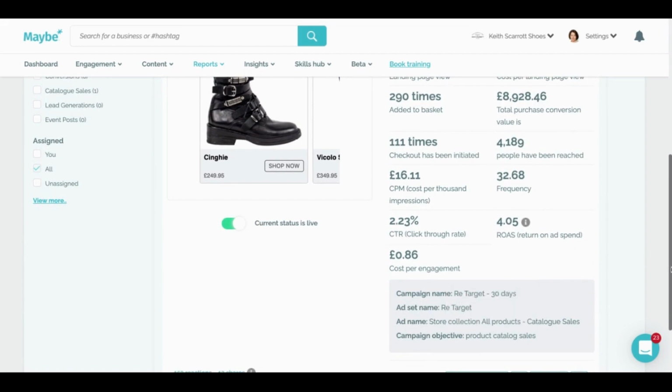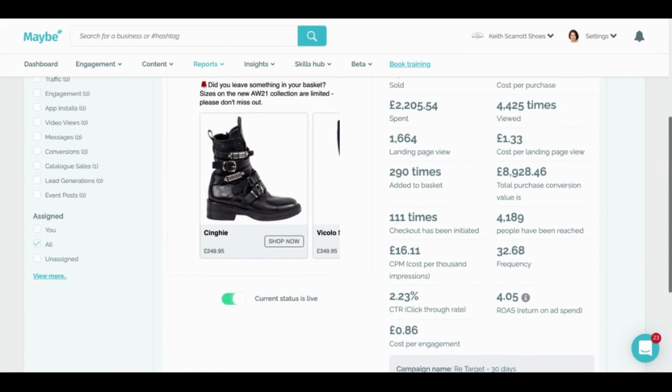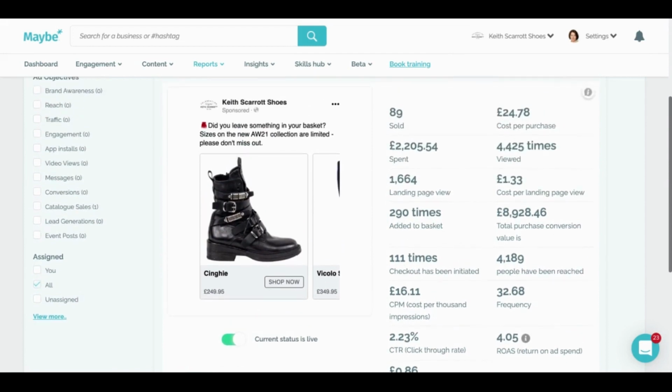So what this business has learned is that rather than chasing new customers the whole time, it's far better to run their ads to people that have bought in store or who have already seen their website or seen their social media channels. So to basically retarget the audience that's seen their content previously. They update their content regularly, but they keep targeting it at the audience that already are loyal customers. And that's what drives an extraordinary return on ad spend. When they want to reach new customers, they look for people that look like that audience. And Maybe has enabled them to do that by constantly helping them build their custom audience for them.